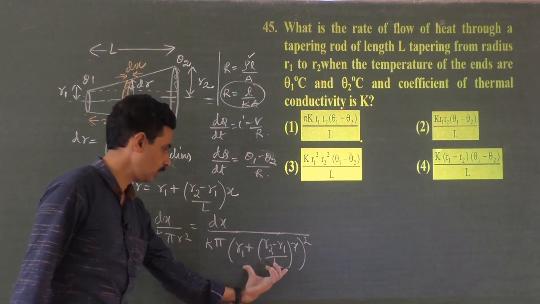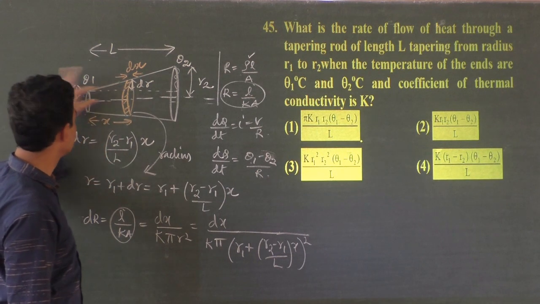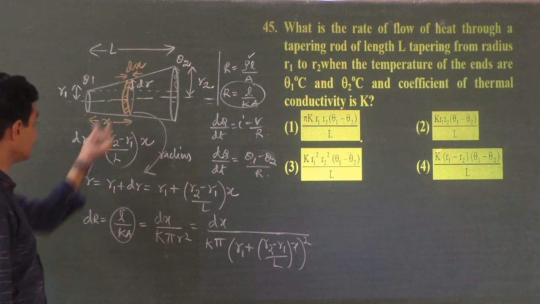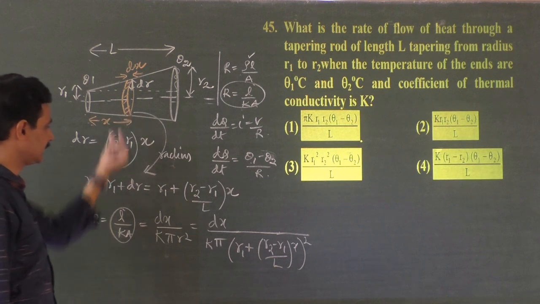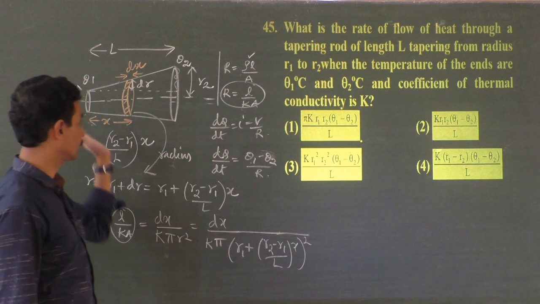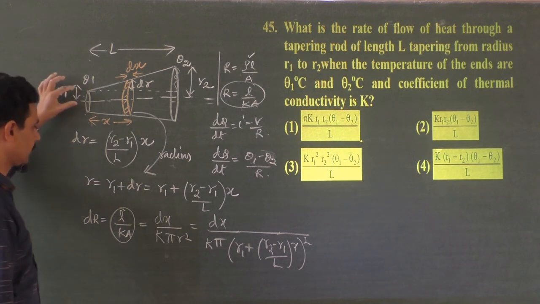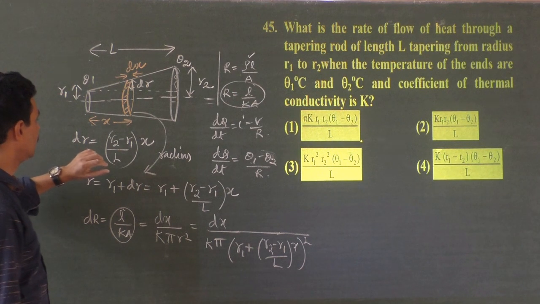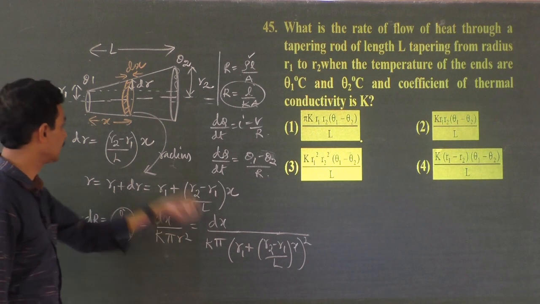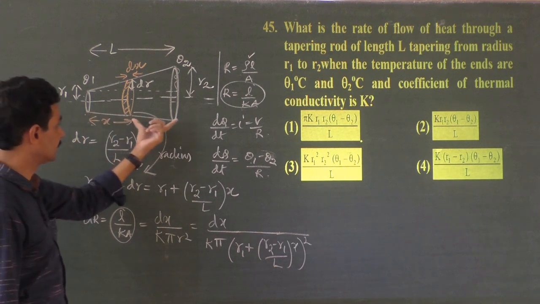Correct? The total radius, how much it has increased, that's what we have written here, plus this r1. So that is the pi r squared. Now, the thermal resistance of only this small piece is only this much, so what is the resistance of the full piece? You have to integrate this, right? From where to where? Of course from 0 to L, because we have taken such a piece of thickness dx, starting from x equal to 0 and stopping at x equal to L.